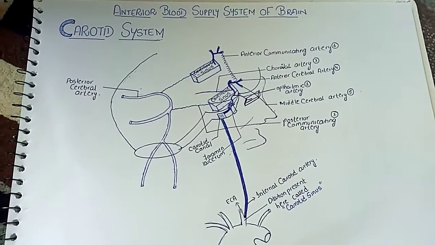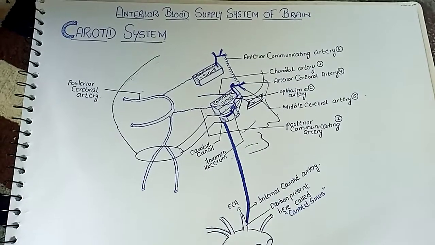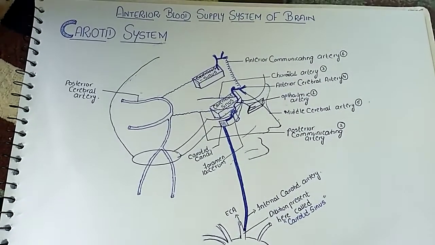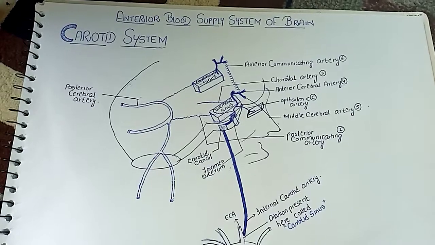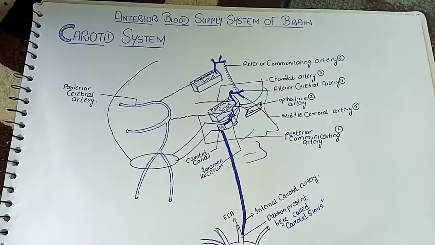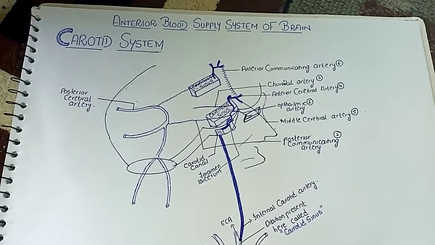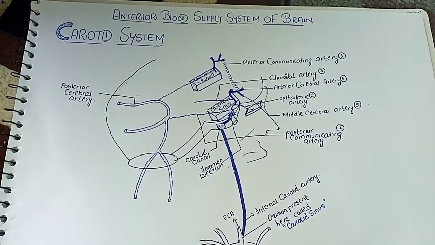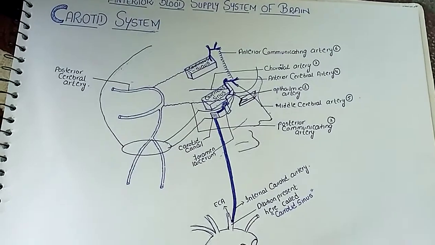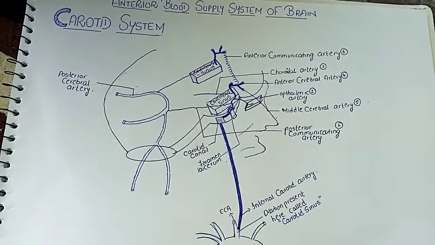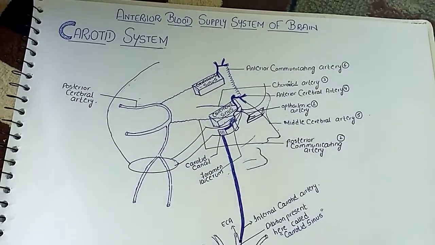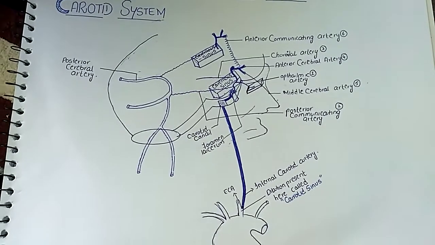So today our topic is the blood supply of the brain. The blood supply of the brain is divided into the anterior and the posterior system. The anterior blood supply system of the brain is known as the carotid system. Now I will explain you the carotid system.